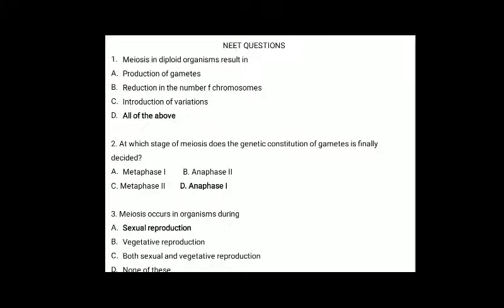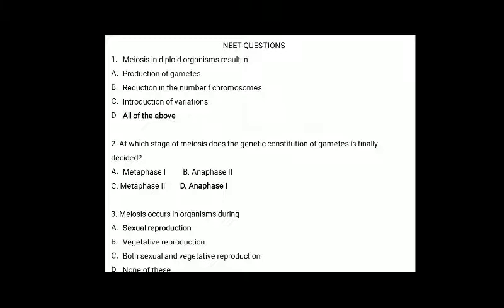For this the correct answer is option D, all of the above, because meiosis is a cell division responsible for production of gametes through reductional division, which results in halving the number of chromosomes. The crossing over that takes place in pachytene results in introduction of variation. Then second question, at which stage of meiosis is the genetic constitution of gametes finally decided? The answer for that question is option D, that is anaphase 1.